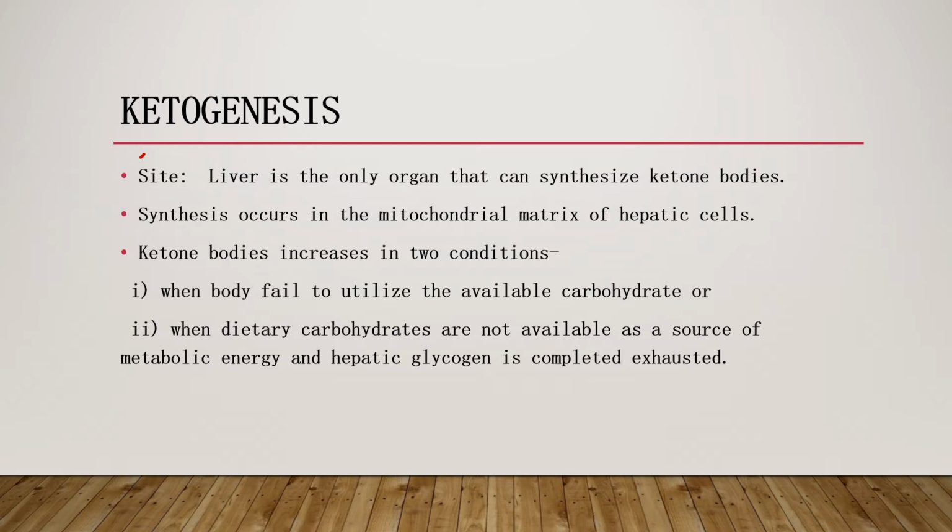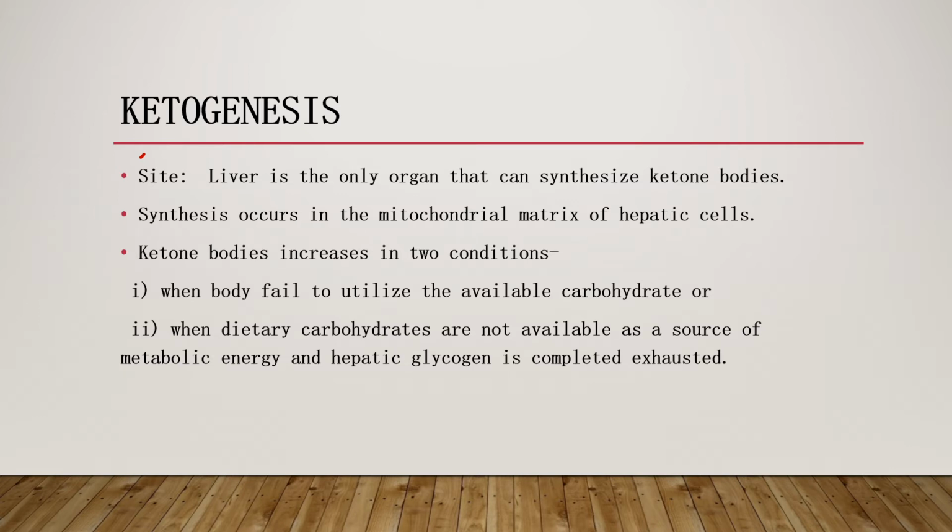The conditions include metabolic, physiological, or pathological conditions like diabetes, mainly type 1 diabetes mellitus, renal glycosuria, prolonged starvation, and glycogen storage disorder. During these conditions, when there is a low amount of carbohydrate in the diet, fat will act as the source of fuel.